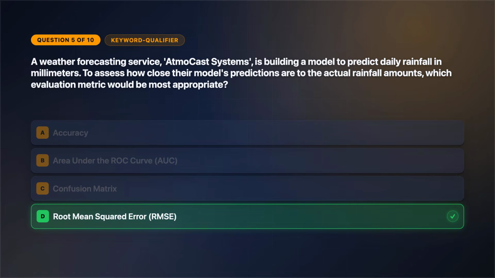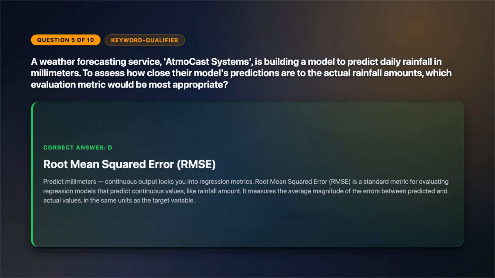The correct answer is option D. Predict millimeters. Continuous output locks you into regression metrics. Root mean squared error, RMSE, is a standard metric for evaluating regression models that predict continuous values, like rainfall amount. It measures the average magnitude of the errors between predicted and actual values, in the same units as the target variable.